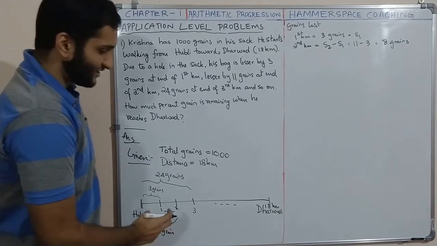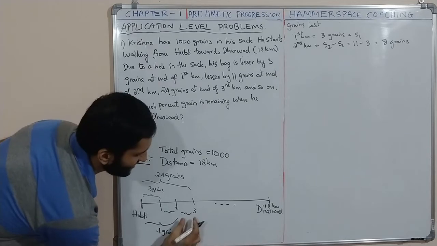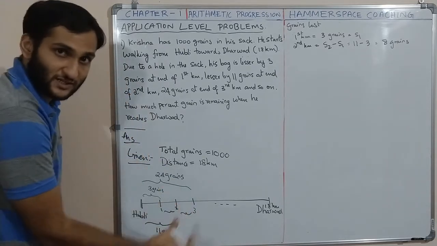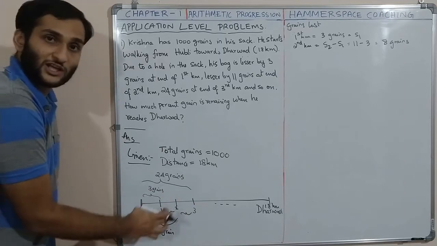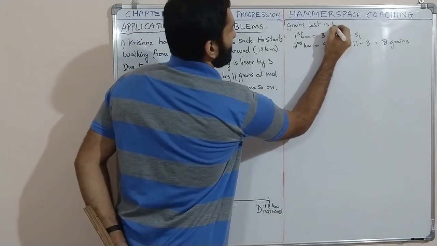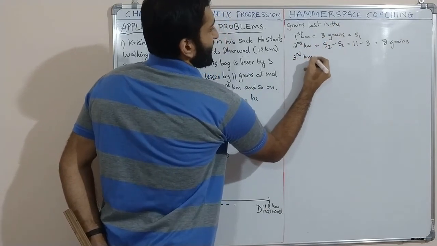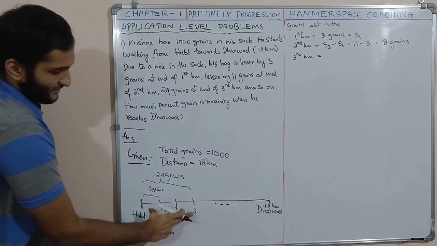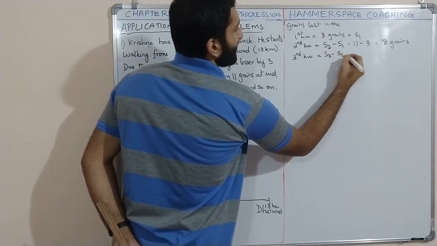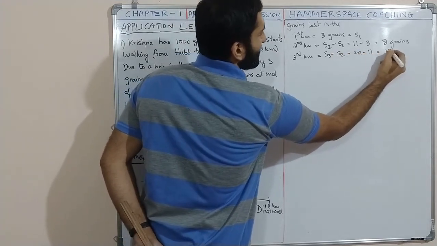Now let us see how much is lost only in the third kilometer. It will be S3, total lost up to third kilometer, minus S2, total lost up to second kilometer. So grains lost in the third kilometer will be S3 minus S2, that is equal to 24 minus 11, that is equal to 13.